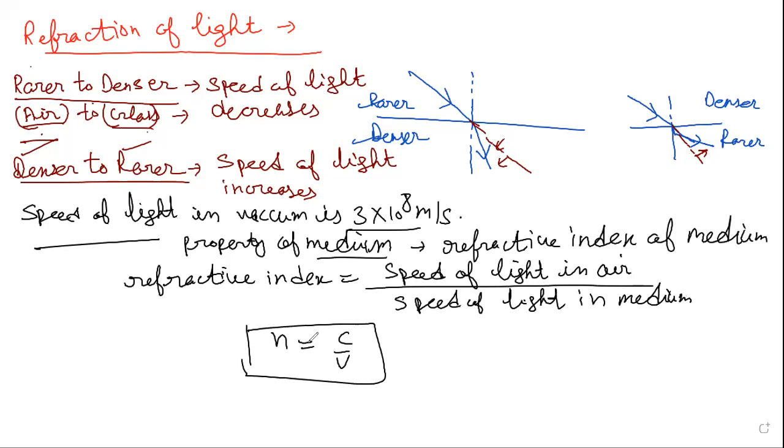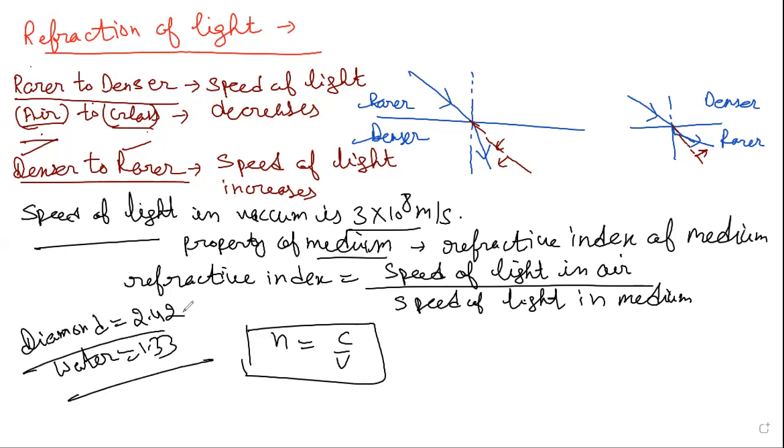The one with the higher refractive index will be denser as compared to the lower value of refractive index. For example, for diamond the refractive index is 2.42, right? Diamond is 2.42 and water is 1.33. So in which medium will the light travel fastest? In water, because 2.42 means it is denser, and in a denser medium the speed of light slows down. And what is the meaning if I say the refractive index of water is 1.33?